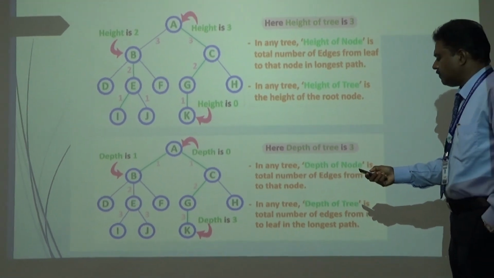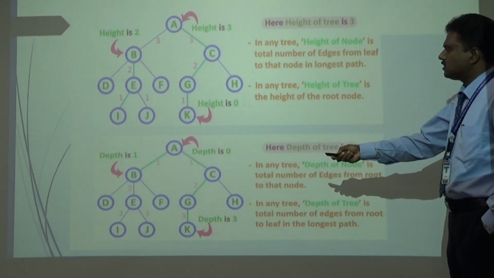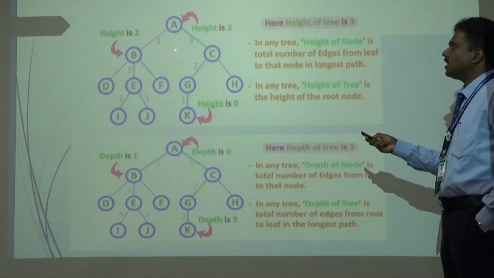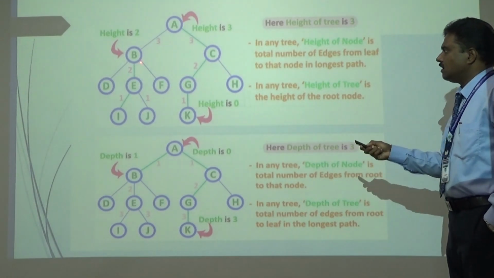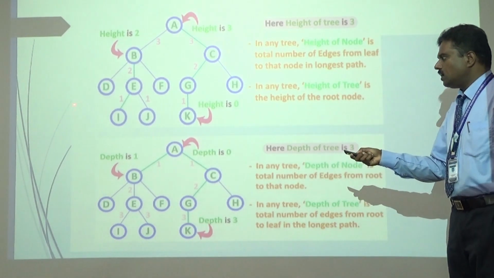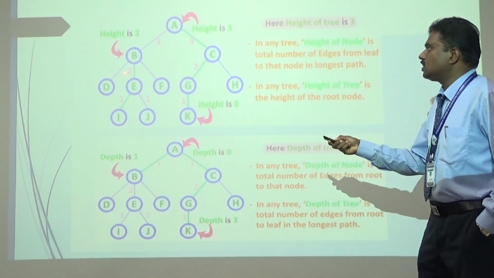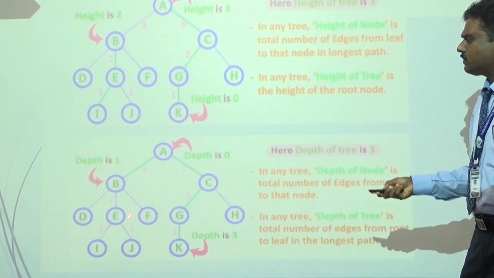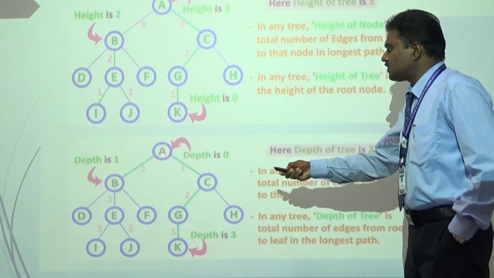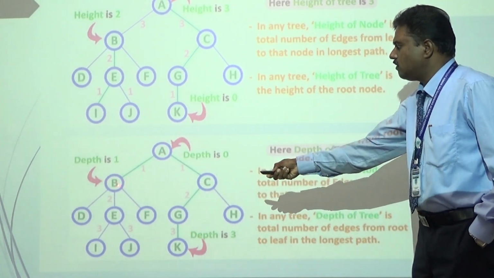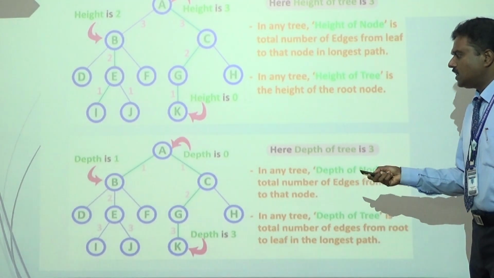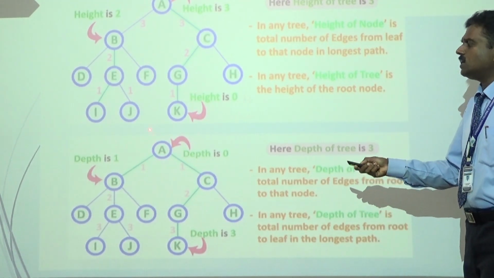So in this example tree, the height is, as we discussed, from bottom to top. The height of the node B is 2, the node A is 3, because we calculate just from leaf node to that particular node: 1, 2, 3. Similarly, the depth starts from the root node to the leaf node. If you take the depth of the node B, start from the node A to B, 1. The depth of the node B is 1, the depth of the node C is also 1, whereas the depth of the node A is 0, because we start from top to bottom.